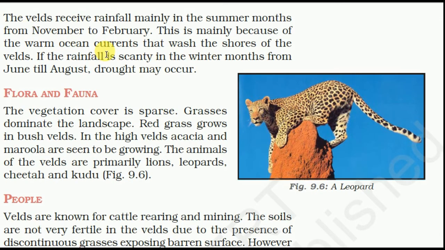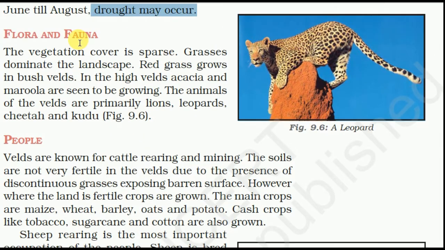The veld receives rainfall mainly in the summer months from November to February. This is mainly because of the warm ocean currents that wash the shore of the veld. If the rainfall is scanty in the winter months from June till August, drought may occur.